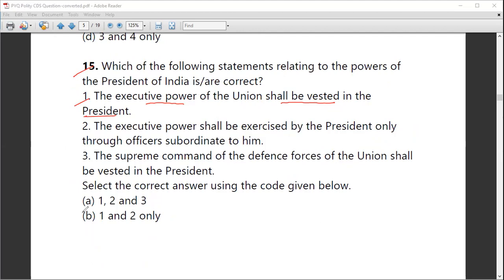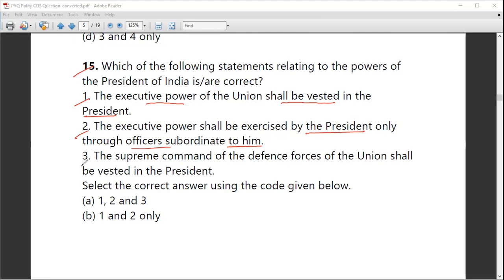But who is the de facto head? The Prime Minister of India is the de facto head. What do you mean by de facto? The real head. And the nominal head, constitutional head, de jure head is the President of India. Next, the statement is that the executive power shall be exercised by the President only through officers subordinate to him. Yes, through officers subordinate to him, the executive powers of the President are enjoyed. That is why we say the President of India is only the nominal head, the constitutional head, because he is for namesake. All the powers are exercised by the officers subordinate to him.